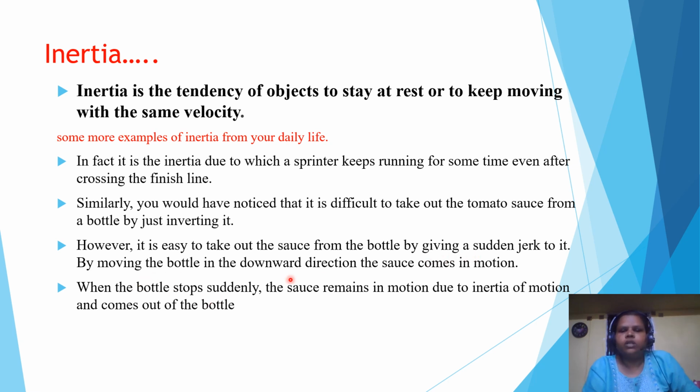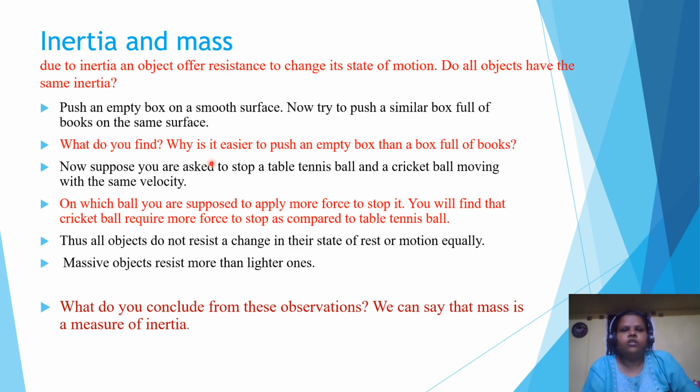But it is easy to take out the sauce from the bottle by just giving a sudden jerk to it. By moving the bottle in the downward direction, the sauce comes in motion. But when the bottle stops suddenly, the sauce remains in motion due to the inertia of motion and comes out of the bottle. So those are all some of the examples of inertia. So inertia and mass are interdependent. Due to inertia, generally an object offers resistance to change its state of motion.